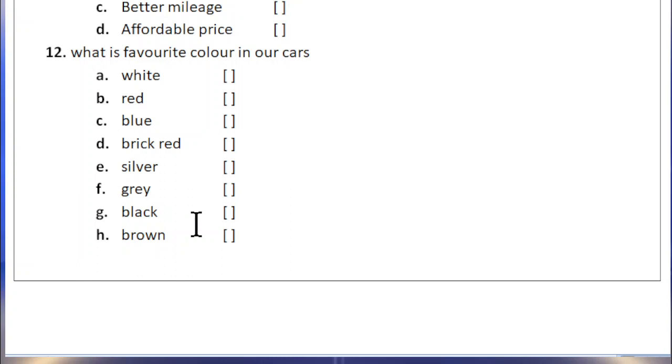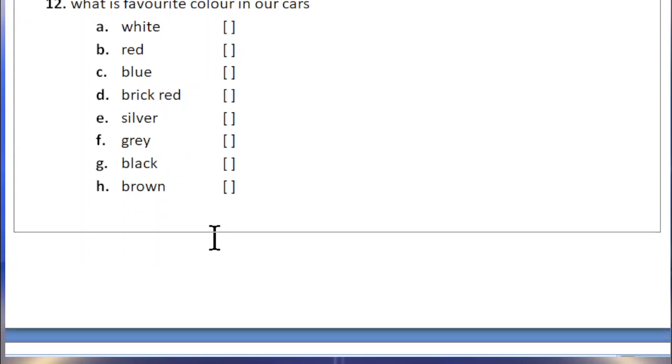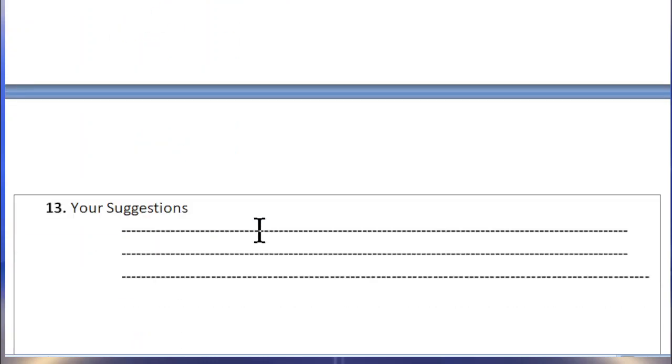Car users may be interested in these colors, and he may tick the answers. Last question, after that we have to ask for suggestions. So the customer will write the suggestions, and on the basis of that we can take decisions.